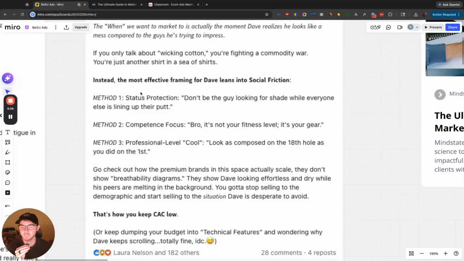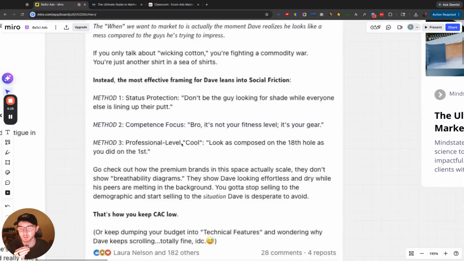Instead, here's some really effective framing for Dave. So status protection. Don't be the guy looking for shade while everyone else is lining up their putt. Ooh, okay. Like that's really going to hit. Competence focus. Bro, it's not your fitness level, it's your gear. It justifies their failures and it alleviates their fears.